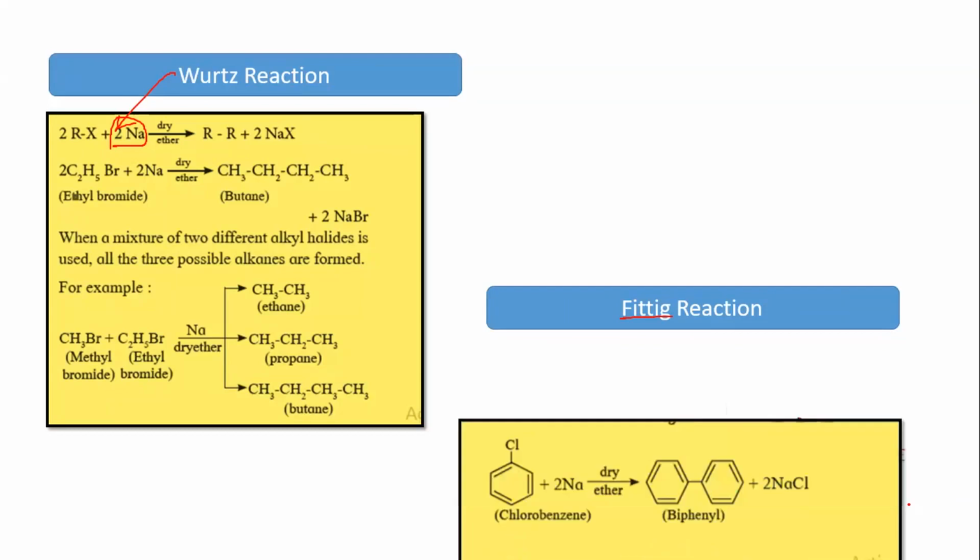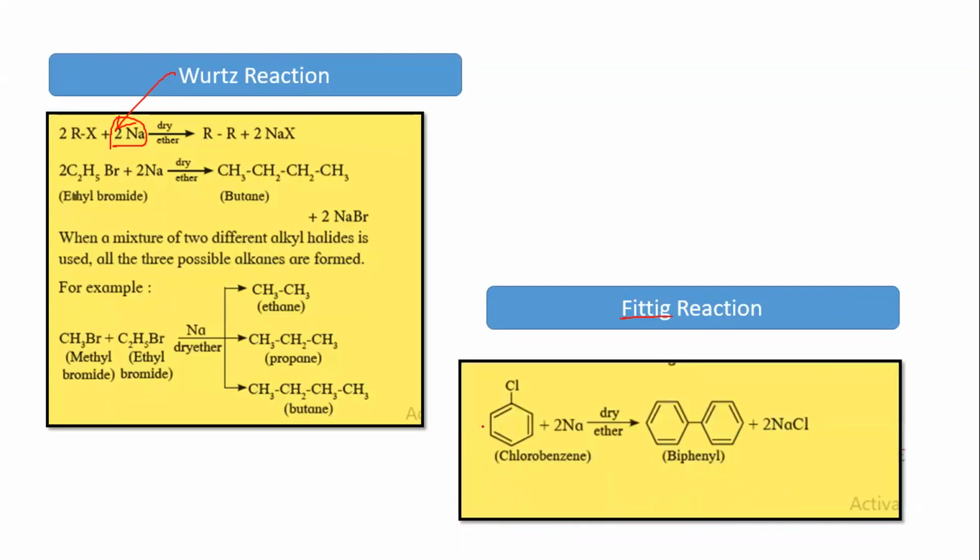If I talk about Fittig, what happens in Fittig reaction? In Fittig reaction, I've got 2 molecules. This 2 was missing; I've added it. In Fittig reaction, I've got 2 molecules of aromatic halide. Can I say chlorobenzene is nothing but phenyl chloride? How many of you agree? How many of you say chlorobenzene is phenyl chloride? And how many of you say chlorobenzene is benzyl chloride? Chlorobenzene is phenyl chloride or benzyl chloride? What is it?